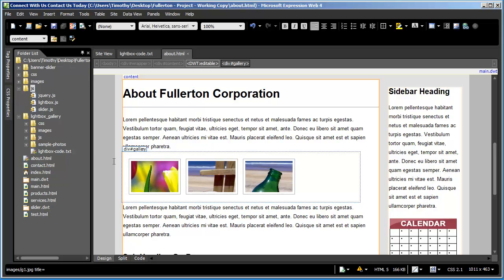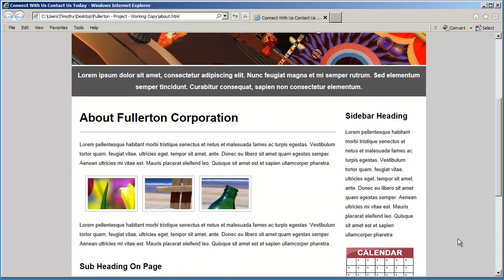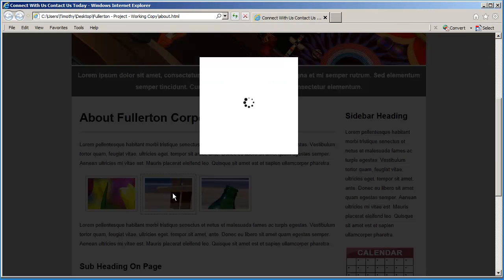When I go into File, Preview in Browser, let's try this in a different browser. I'll try Internet Explorer here. Again, you have to click Allow Blocked Content, depending on your security settings. And there is my image gallery. And my computer is being a little bit slow here.